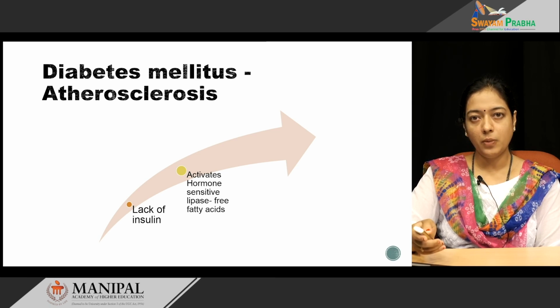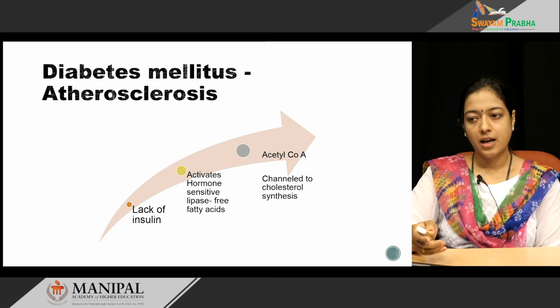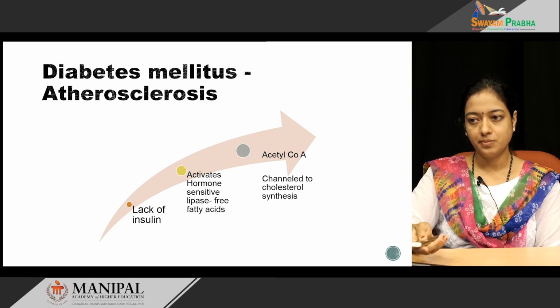When there is more accumulation of free fatty acids, they undergo beta oxidation, and the final product formed at the end of beta oxidation is acetyl-CoA. Since there is lack of oxaloacetate, the oxaloacetate cannot bind with acetyl-CoA to enter into the TCA cycle. So, all this acetyl-CoA is channeled for cholesterol synthesis.